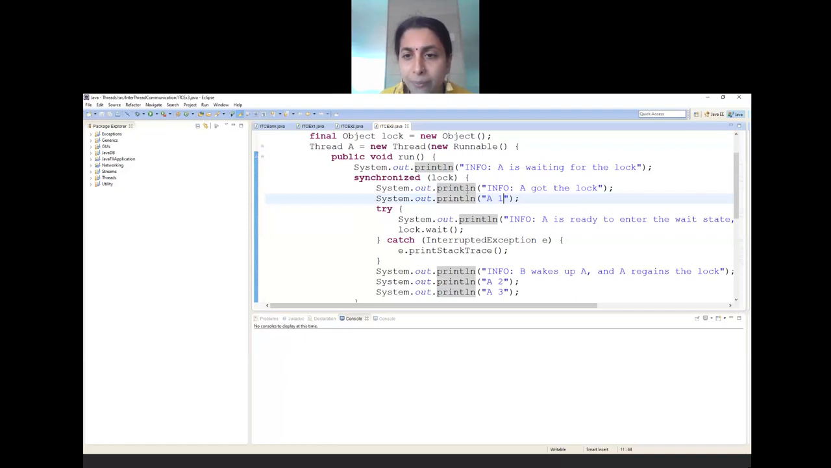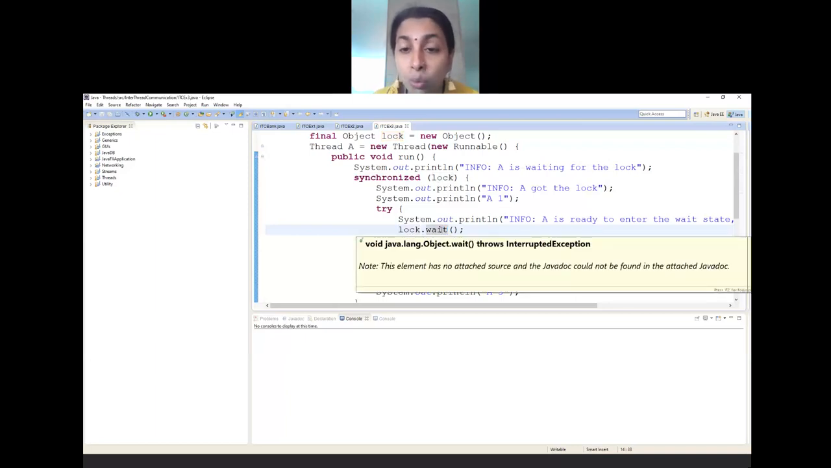Okay, A1. Now, before A prints 2 and 3, I just want to push this A backwards. How can I do that? Using this lock object which I have used in the synchronized block, I will use that object to call what is called as the wait method.